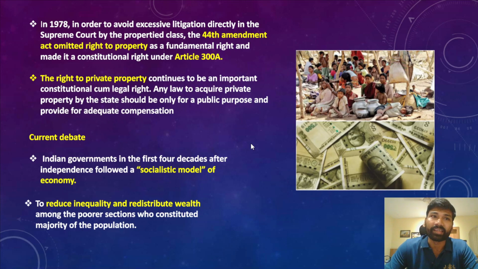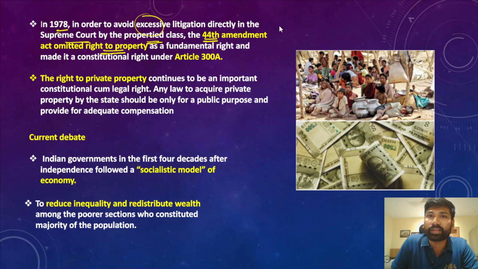However, in order to avoid excessive litigation directly filed in the Supreme Court by the propertied class, because the state wanted to dilute the properties of certain sections of society, the government passed the 44th Constitutional Amendment, and that omitted the right to property from the fundamental rights.